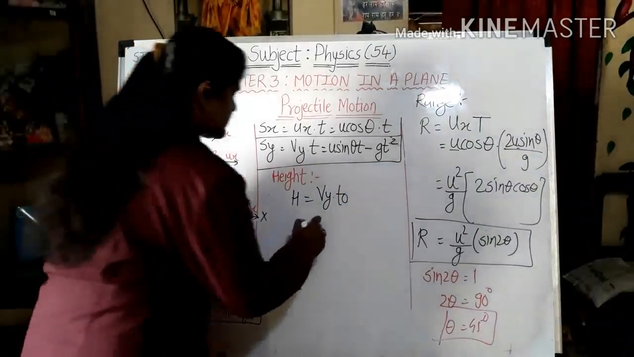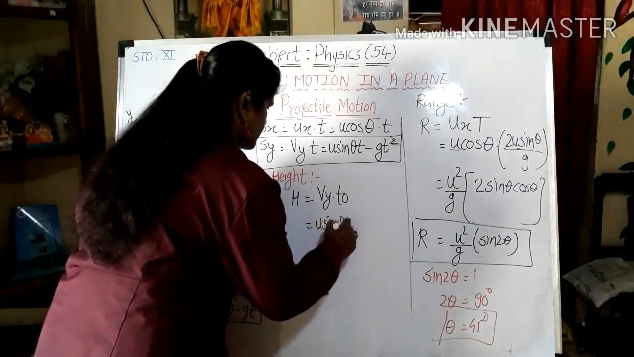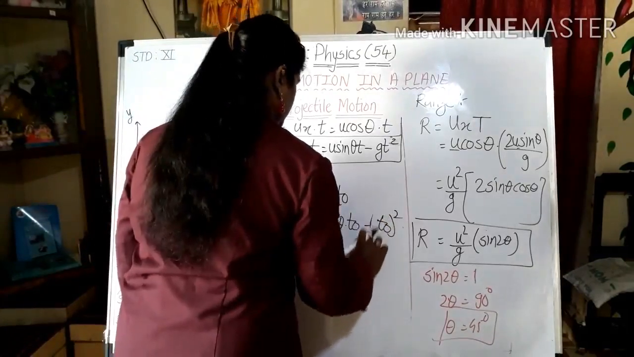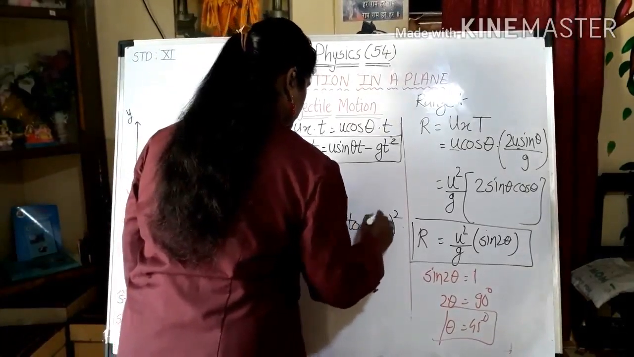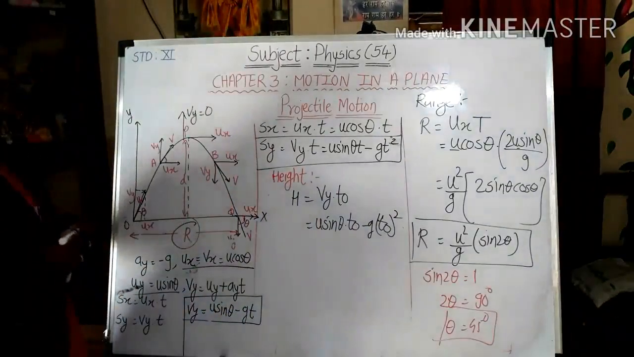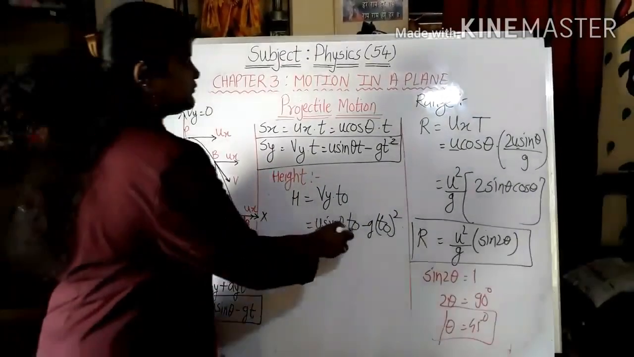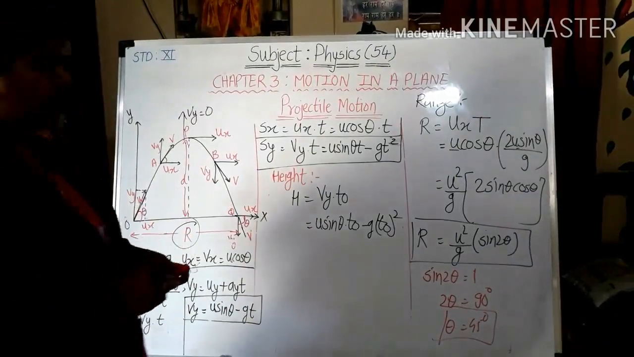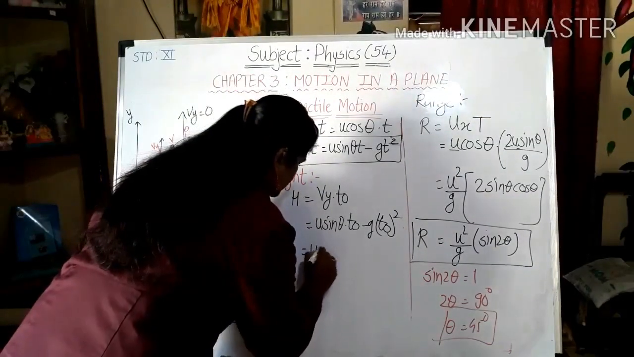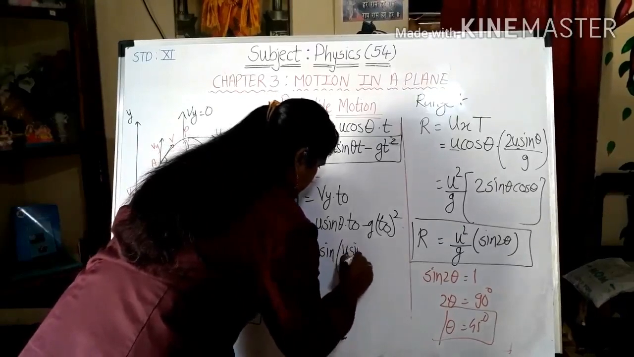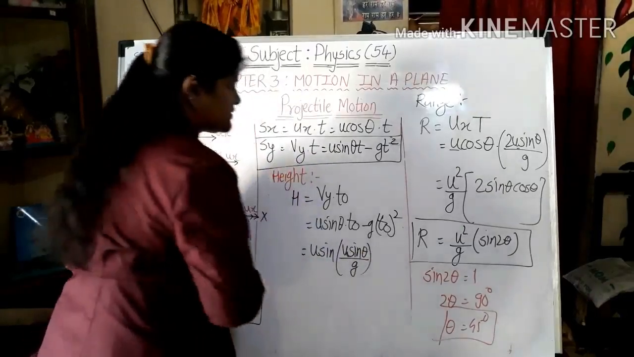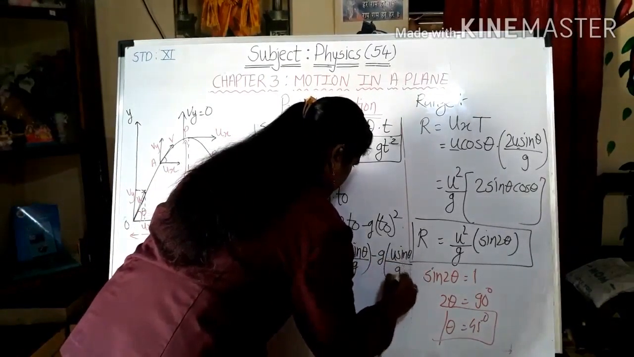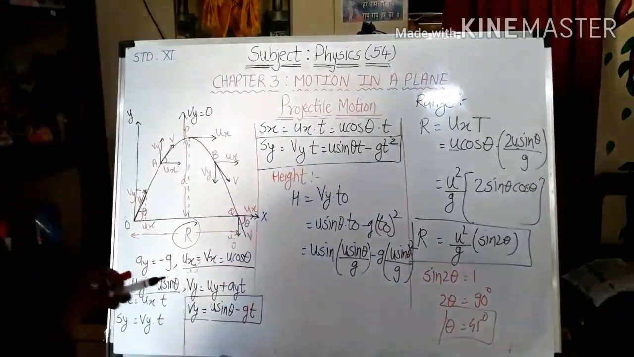What is Vy? U sin theta into T0 minus G T0 square. It will be. Okay. So now we can put the value for T0. What is T0 that we have got? It is u sin theta upon g. So I will substitute the value for T0. So this I have got.